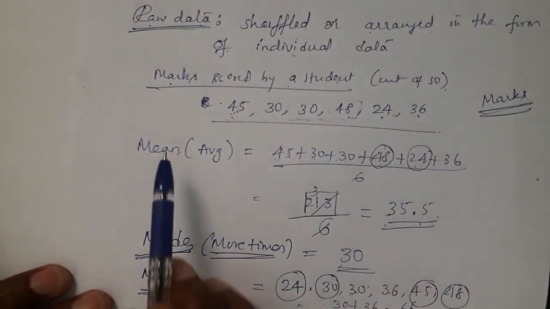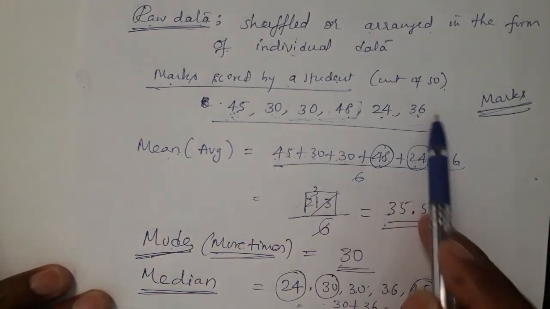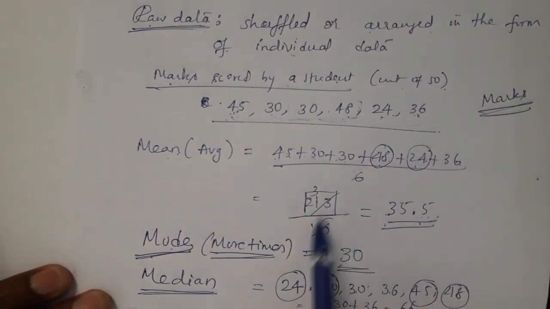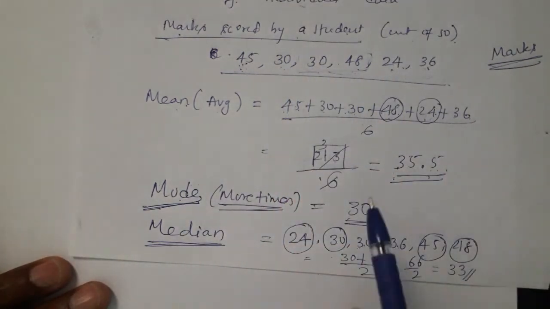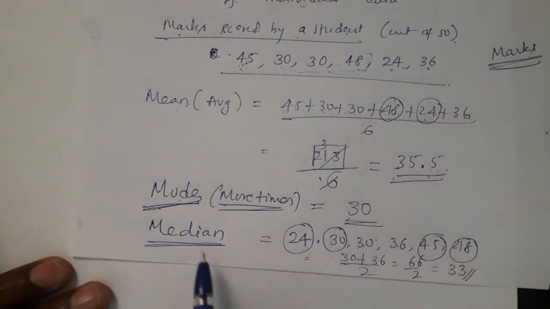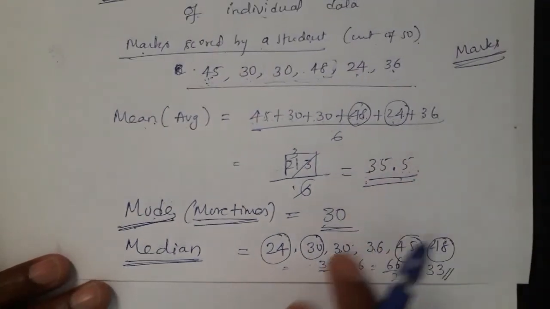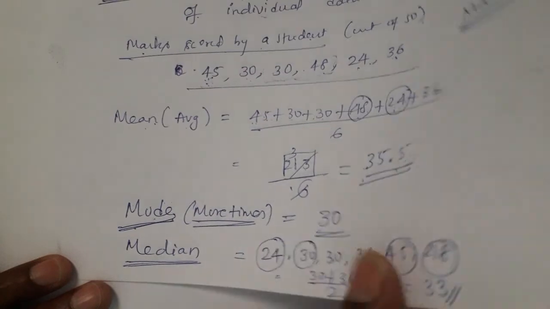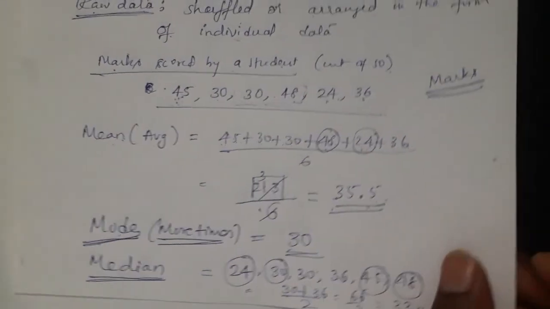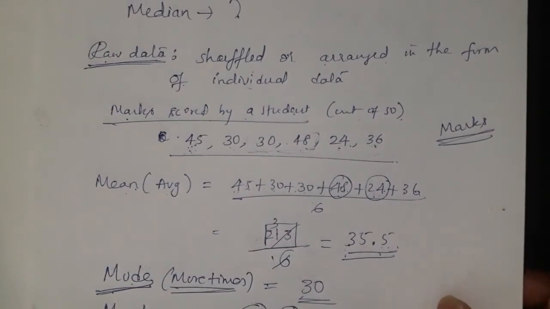In raw data, how to find the mean? We have to add all and divide by how many are there. That gives the average value. Mode means which value is repeated more times. Median means middle. To get the middle value, we have to arrange in ascending or descending order. So in this way we find mean, mode, median for raw data.